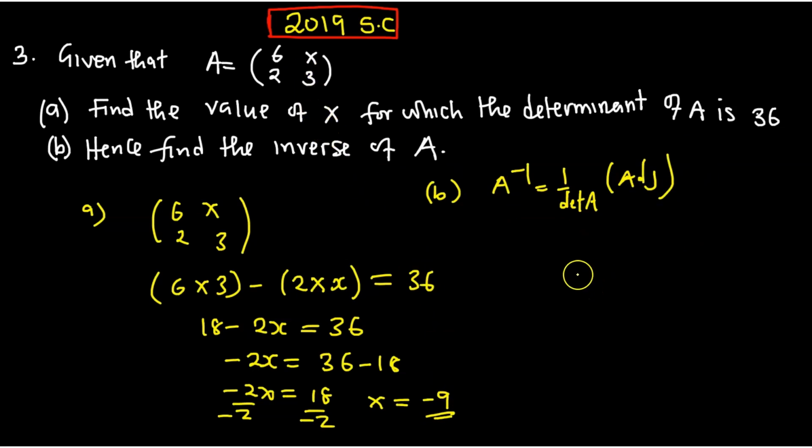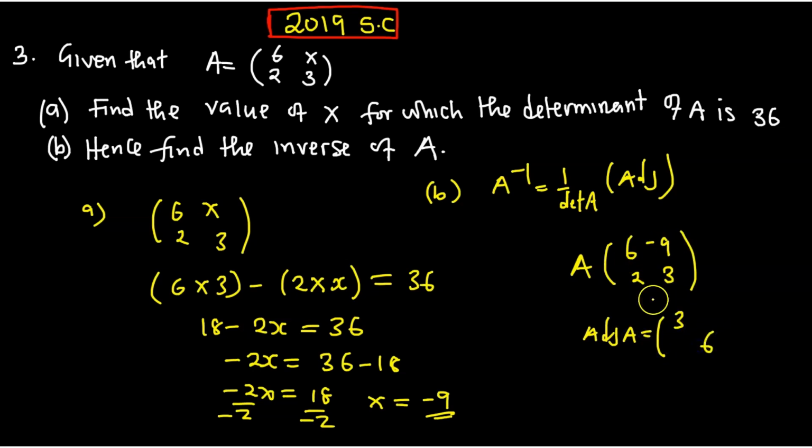I said the adjoint you get from the original matrix. So what is the original? 6, 2, here is negative 9, here is what? A 3. So what is the adjoint? The adjoint of A, adj of A, is going to be equal to, this one swap, 3, this one 6, then this one changes sign, negative 2, then positive 9. This is the adjoint.